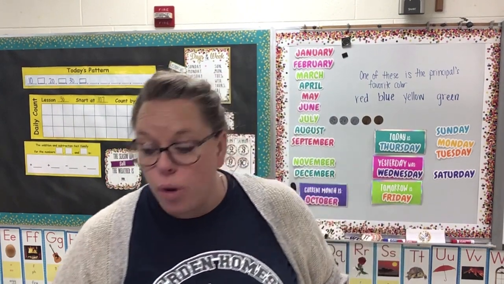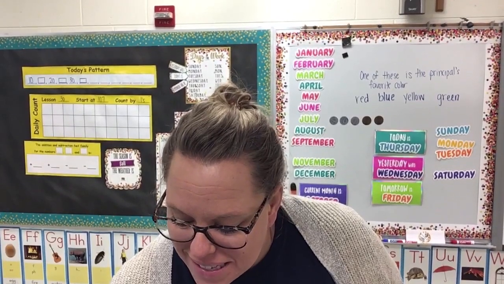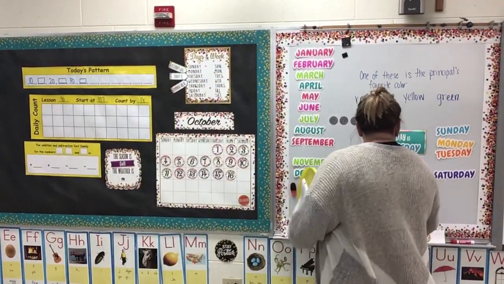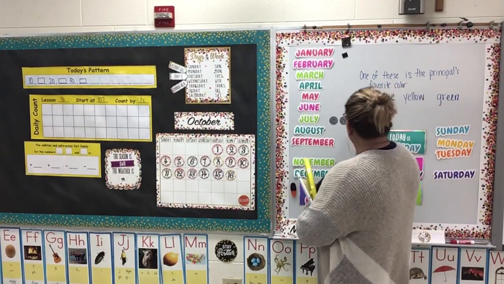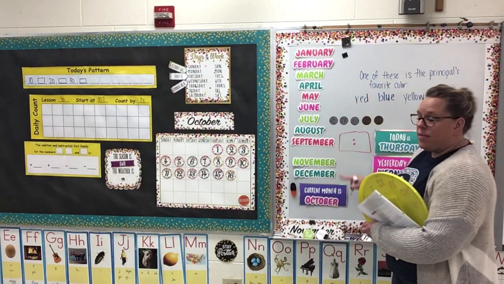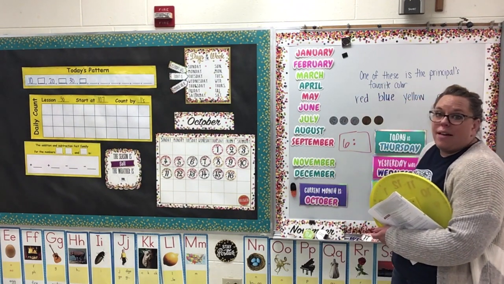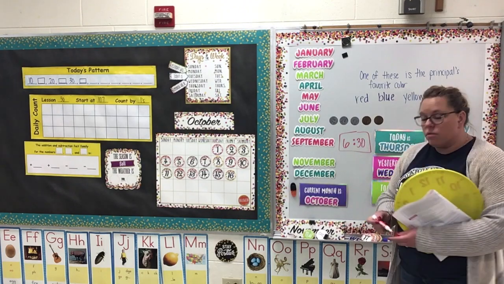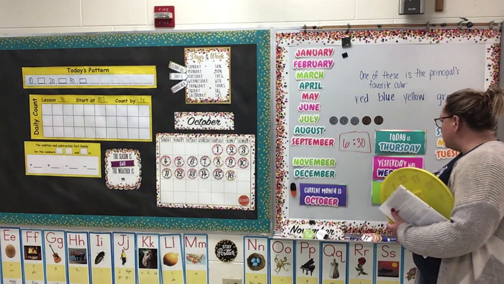On your math worksheet, make sure that you get the time 6:30 written down. Mrs. Friedrichs, I'm forgetting how to make that say 6:30. Remember that the 6 is the hour, so that goes on the left side of the colon, and 30 goes on the right side, 30, 6:30.